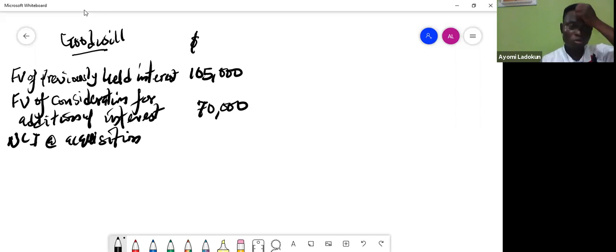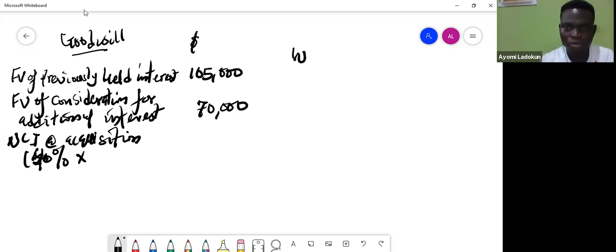Now, this guy told me that NCI should be measured at proportionate share of net asset acquired. So that means I need to say 20%. Is it 20? No. I have 40 first, then I acquire additional 20. Oh, sorry. So this should be 40%. Then multiply by the net asset acquired. Since I'm not using fair value, that's why the examiner did not give me the figure. So I need to now compute my net assets.